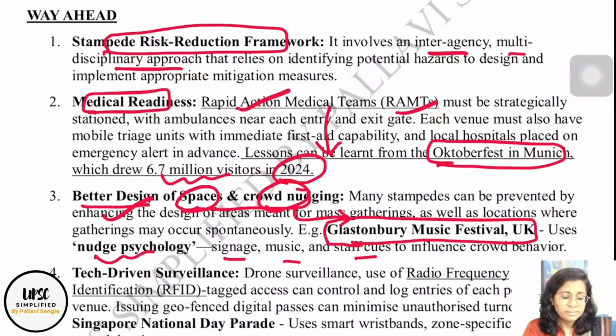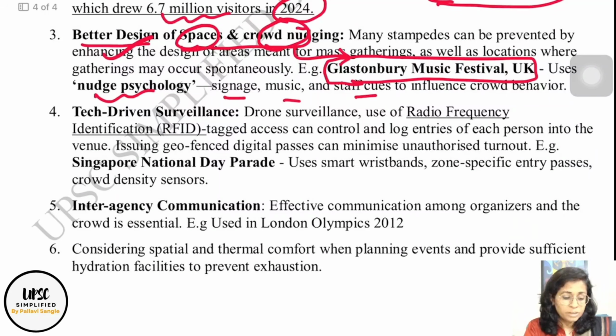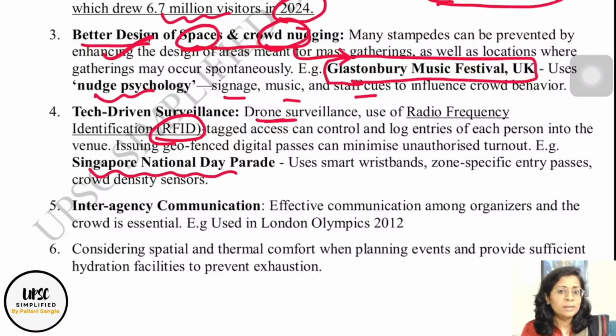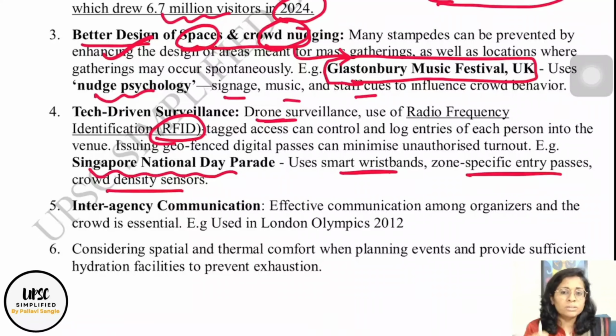Then technology is always there to help in crowd management. Drone surveillance or the use of RFID is very necessary. The Singapore National Day Parade is a very good example of all these things. A lot of people come for this parade, and there is use of smart wristbands, zone-specific entry passes, and crowd density sensors are installed, so that if the crowd is getting overcrowded at certain places, management will act before any unfortunate scenario occurs. So crowd density sensors are very important, and we can take this from the Singapore National Day Parade case study.